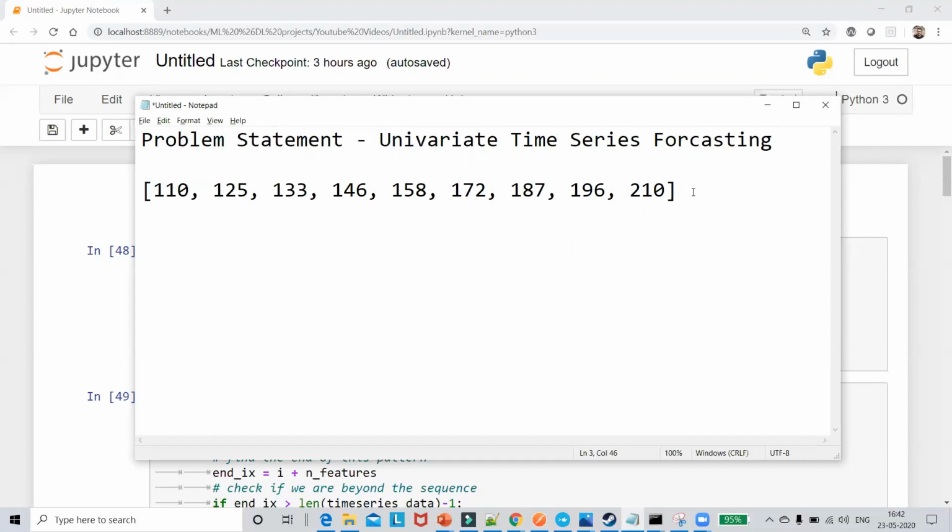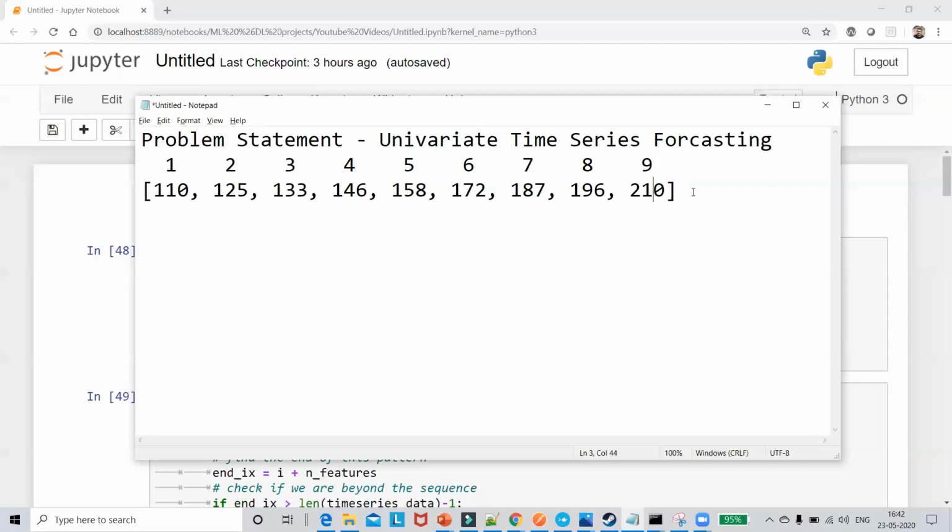Now, my problem statement is that considering the previous 3 days, or the previous 4 days, let me just take 3-day sales, I need to predict the next day. So if I consider over here, I'll just write it down. This is my first day, this is my second day, this is my third day, this is my fourth day, this is my fifth day, this is my sixth day, seventh day, eighth day, and ninth day.